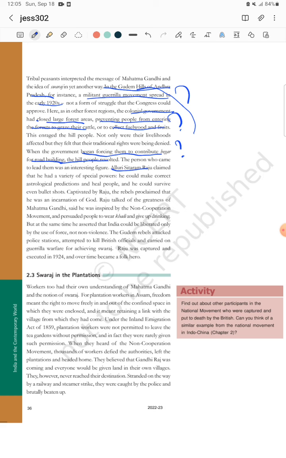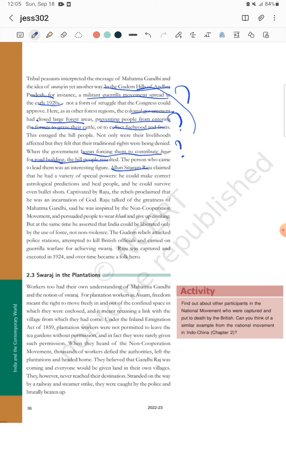As you know, tribal people are very simple-hearted people. They believed in the leadership of Alluri Sitaram Raju. They thought that he was a replica of God, an incarnation of God. And Raju also spoke of the greatness of Mahatma Gandhi. He was a great follower of Mahatma Gandhi. He spoke about how Gandhi called for the non-cooperation movement, and he told the people that now you have to use khadi instead of British-made goods.